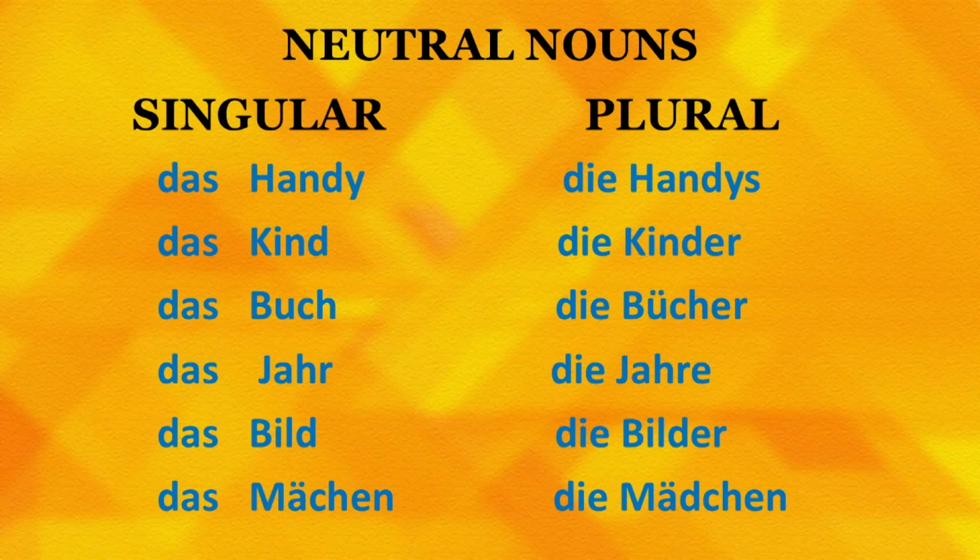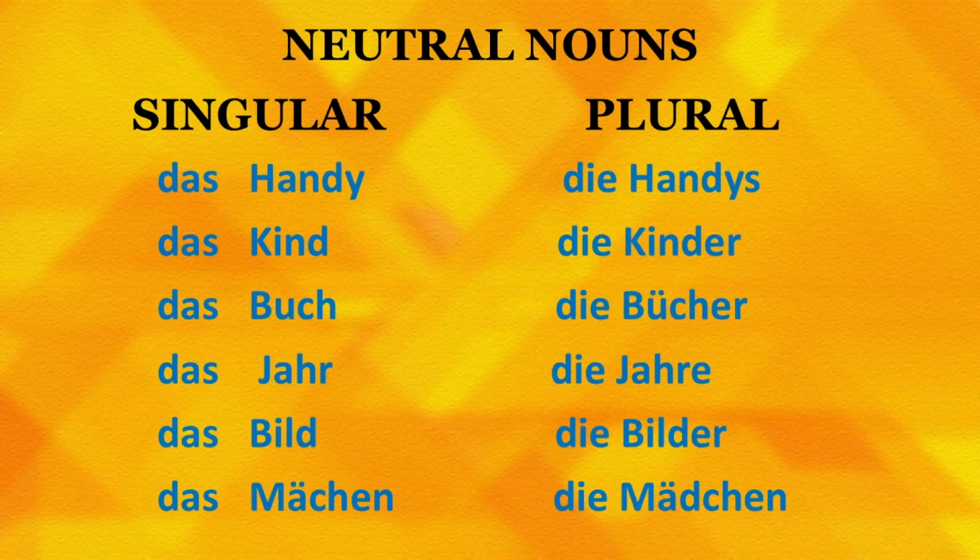So, das Handy, singular, mobile phone. Die Handys, plural form, mobile phones. Das Kind, a child. Die Kinder, children. For example, we want to say that Maria has 4 children. So, we can say Maria hat 4 Kinder. Kinder is plural form. So, Maria hat 4 Kinder.